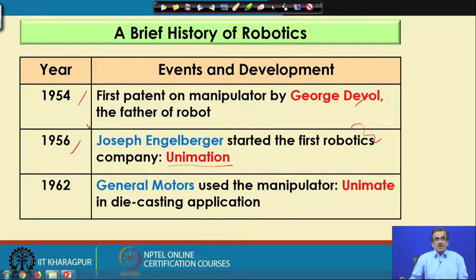Unimation is the first robotics company, started in the year 1956. Then in the year 1962, General Motors used a manipulator. The name of the manipulator is Unimate, and this particular robot was used in a die casting application.